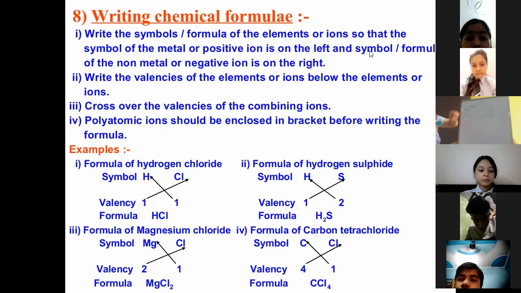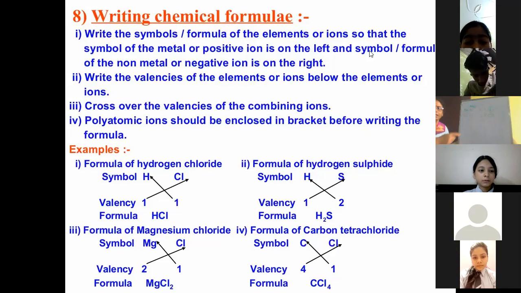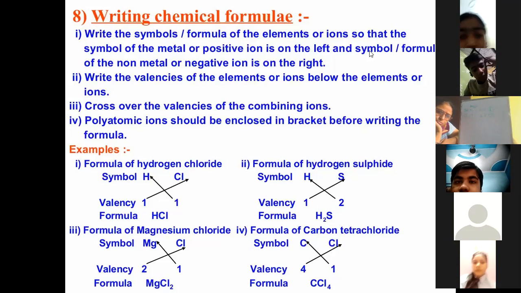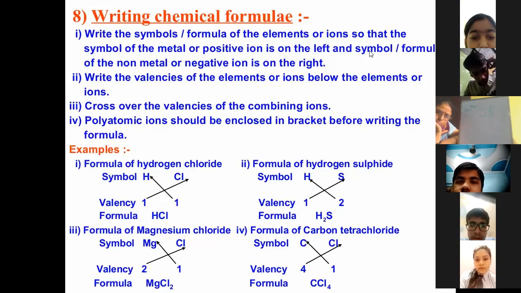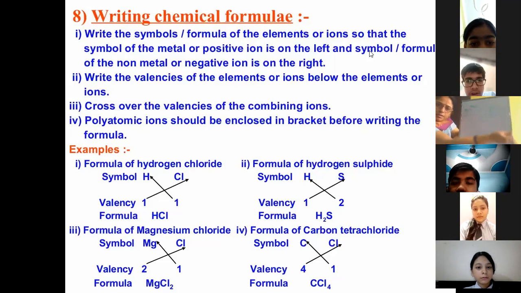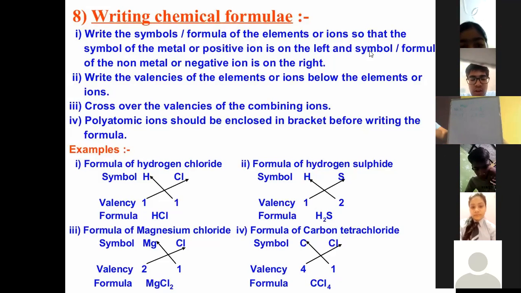Can you tell me what sodium will do to achieve the octet? Why would it share? How many electrons does it have? Ma'am, 1. So what will it tend to do? Ma'am, it will take. It will receive. Why would it accept? It will donate, to reach the octet. Very good.